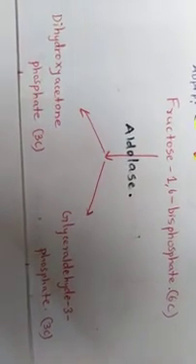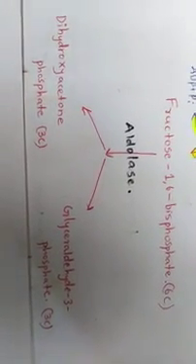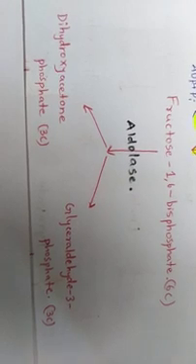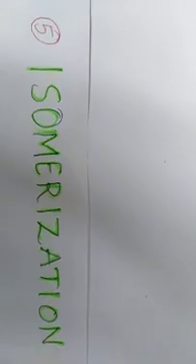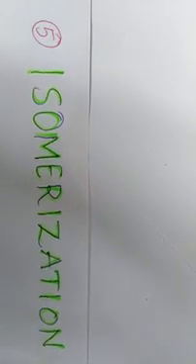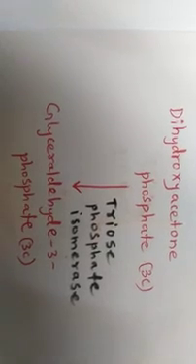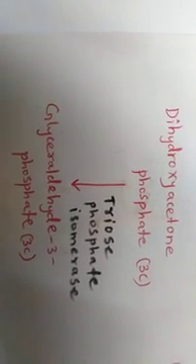The fourth step in the glycolysis is cleavage. It is the major step of the glycolysis. Fructose 1,6 bisphosphate, which is 6-carbon molecule, is split into 2 moles of 3-carbon molecules, that is dihydroxyacetone phosphate and glyceraldehyde 3-phosphate in the presence of enzyme aldolase. Hence, the reaction is termed as cleavage.